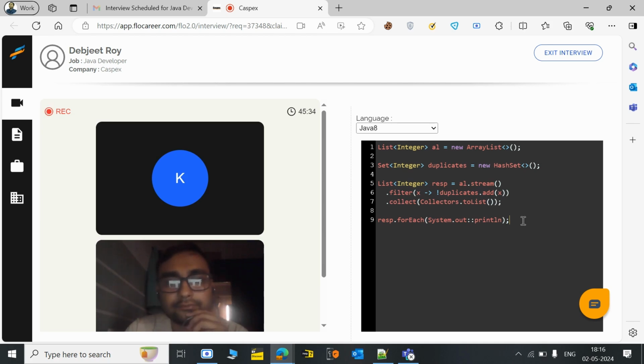Have you implemented localization in your project, like internationalization and localization, where you have to support multiple languages in Java? Do you have knowledge of that part? No, sorry, actually I haven't worked on that.